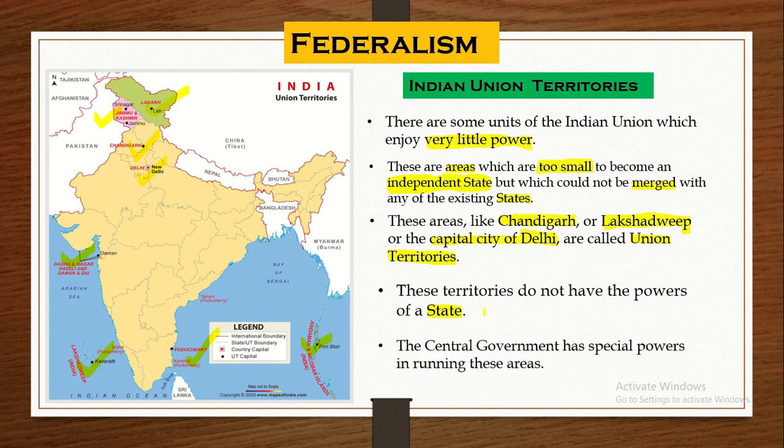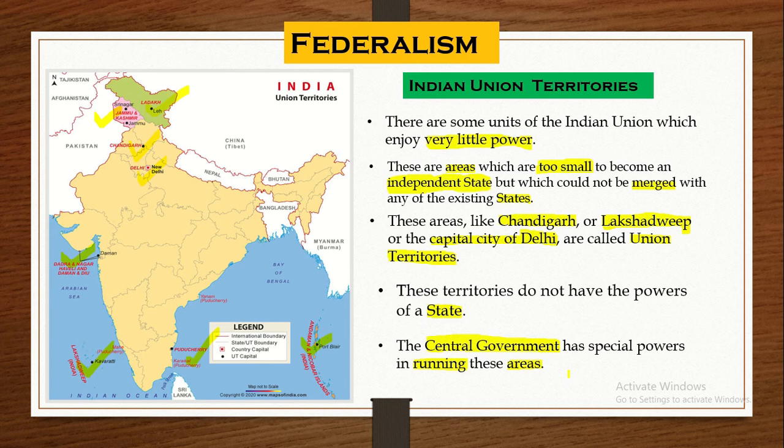Now, the central government or the Union government has the special powers in running the administration of these areas. So the Union territories will not have their own governments or their own powers. These areas are too small to be called independent states.